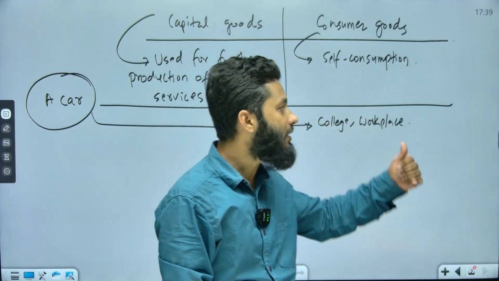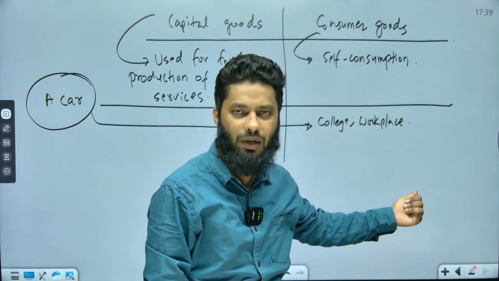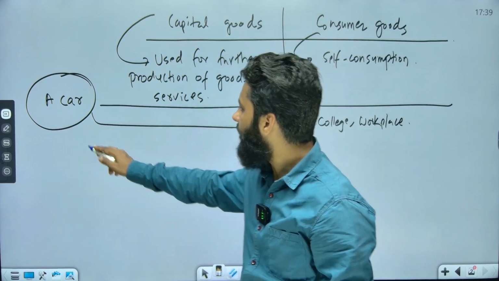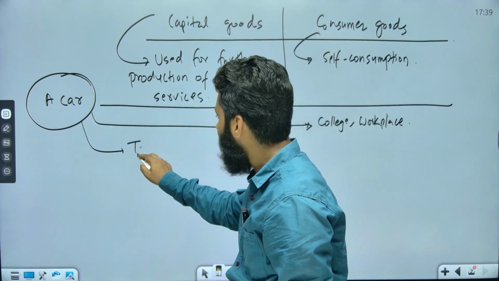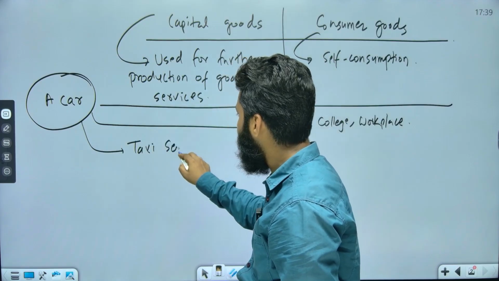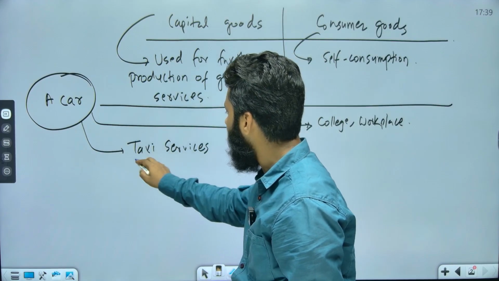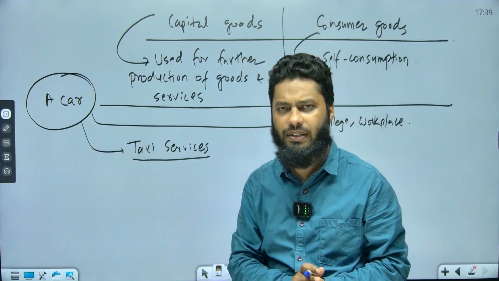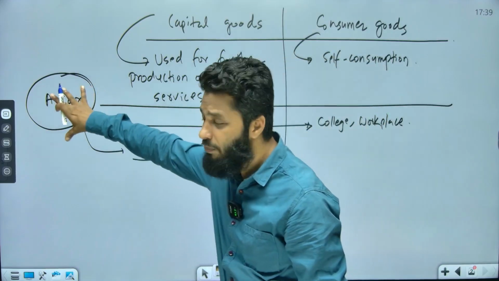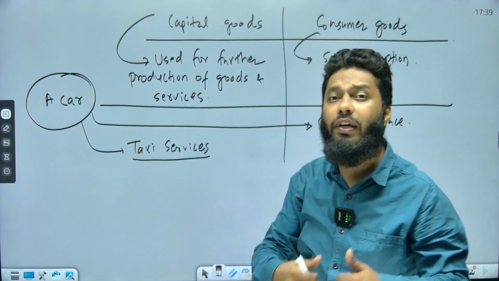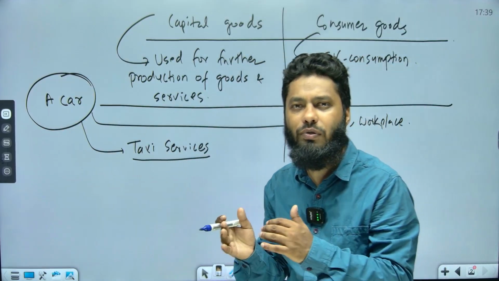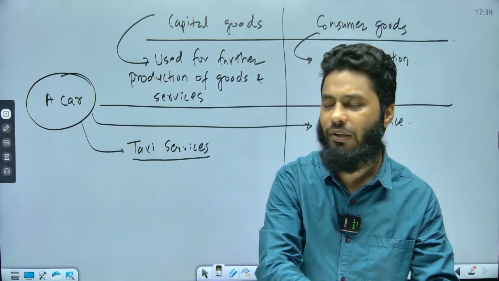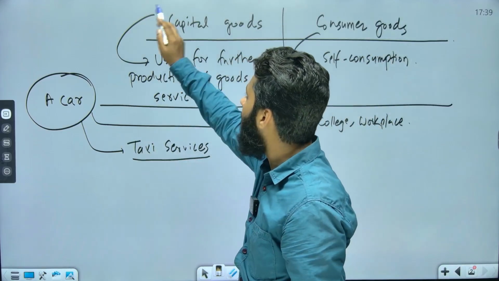So that's why this car becomes a consumer good, right? But when you are using this particular car to provide taxi services, for example Ola, Uber, Rapido, or any taxi service, that means you are using this commodity for further production of service. When you are using this commodity for further production of services, it becomes a capital good.